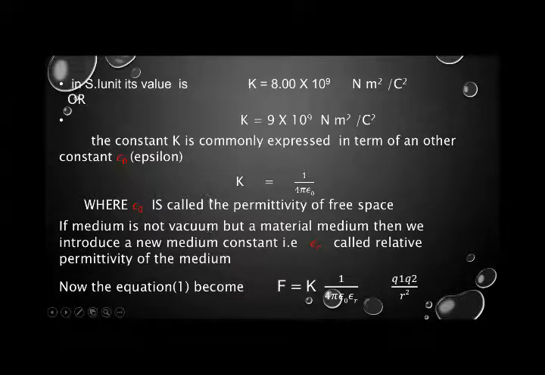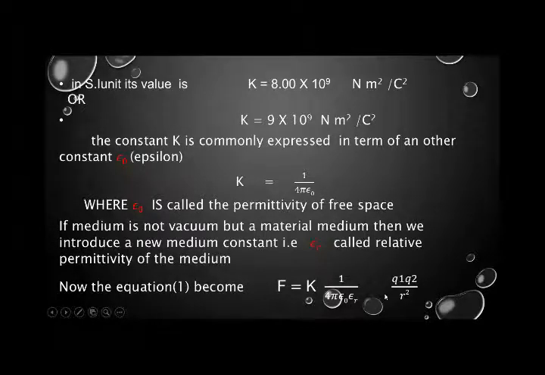Okay. So the formula of Coulomb's law will become F is equal to k, that is 1 upon 4 pi epsilon, meaning the permittivity of free space and the permittivity of the medium. So these two constants will be applied here, and the equation will become Q1 Q2 upon R square.